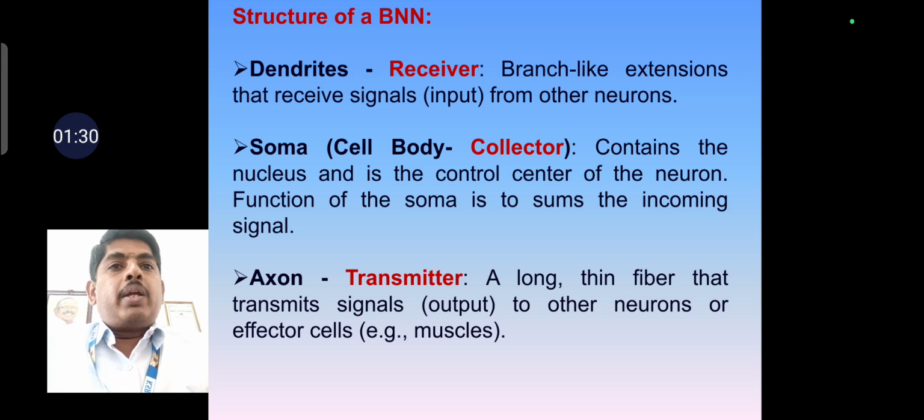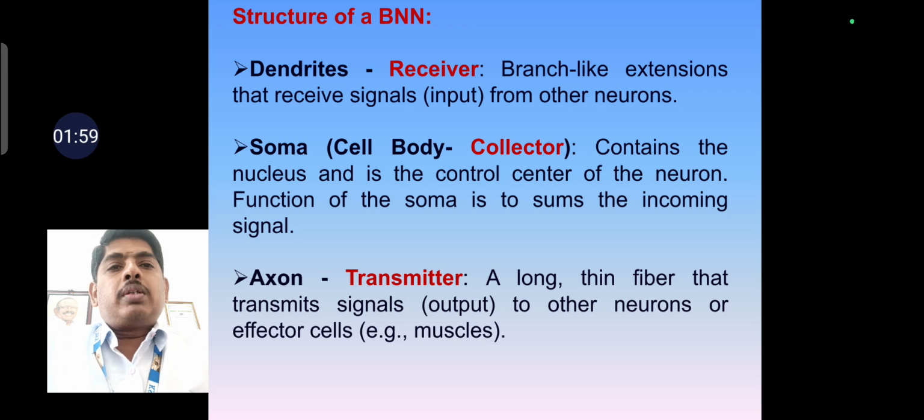So the main parts, one is dendrites that act as a receiver in our brain. It is also called the receiver. It's a branch-like extension that receives signals from the other neuron. So the function of the receiver is to receive the signals from the other neurons.